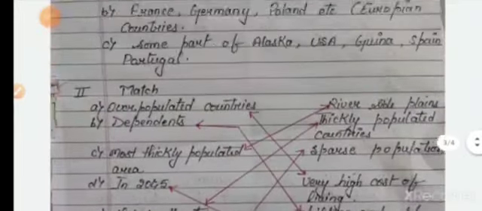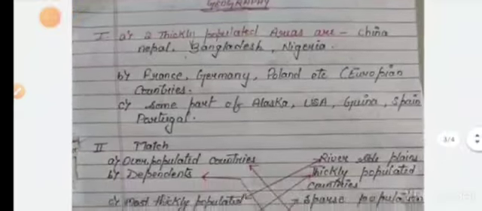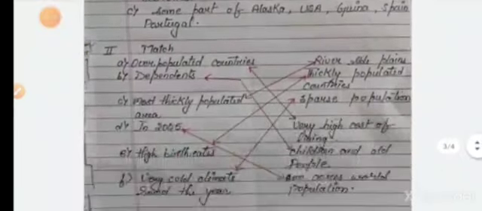Now our second question is just match it. Overpopulated countries, dependents, and this you have already studied in your chapter. So we have the answer here. This is the solution, I am going to match it.